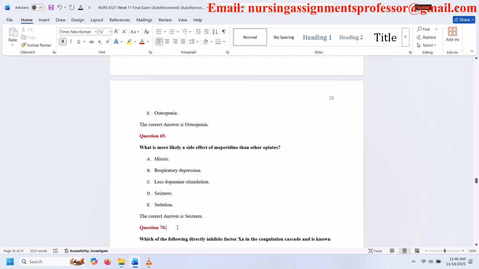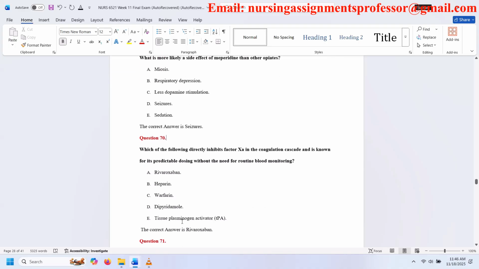What is more likely a side effect of meperidine than other opiates? A. Meiosis. B. Respiratory depression. C. Less dopamine stimulation. D. Seizures. E. Sedation. The correct answer is seizures.